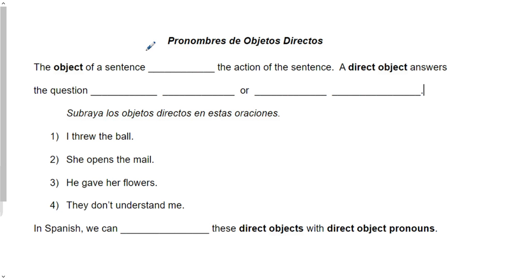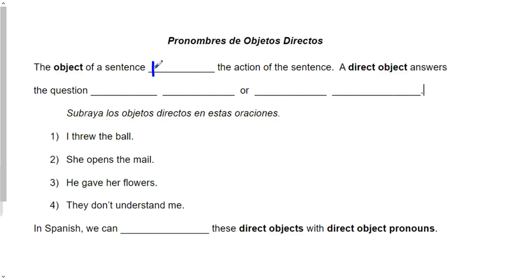So, first things first. Pronombres de objetos directos. I hope somewhere along the line you have learned about direct and indirect objects, but if not, here's your lesson. In the past, we've talked about the subject of a sentence. The subject is the person who does the action or the being who does the action. So the dog ate my homework. The dog's the subject. The object is the thing receiving the action.